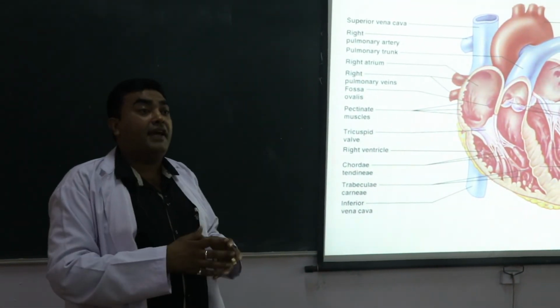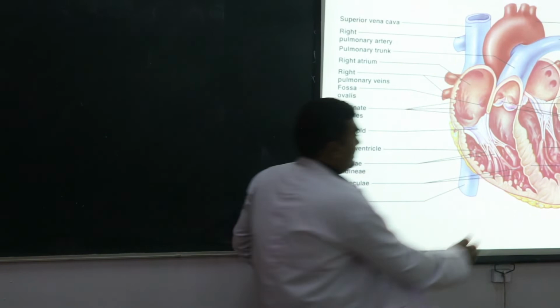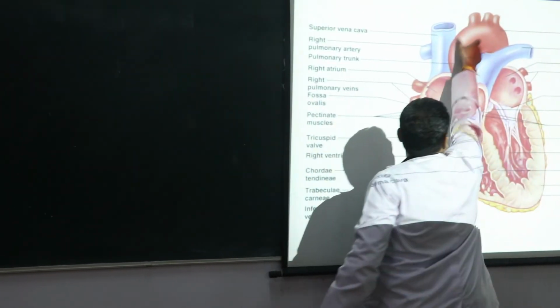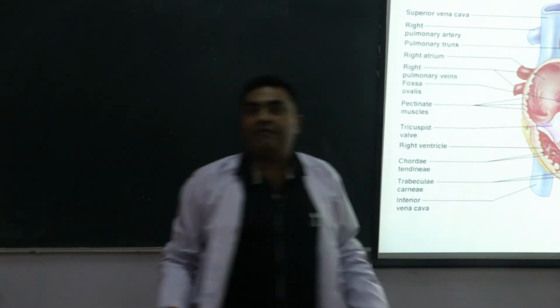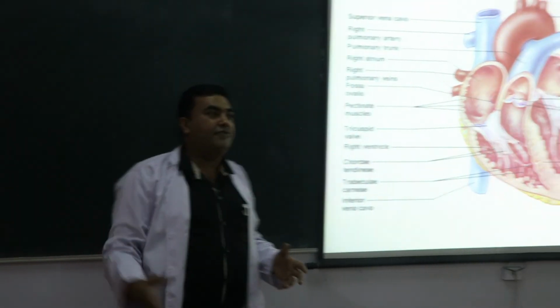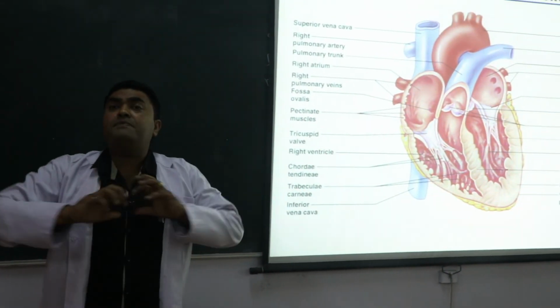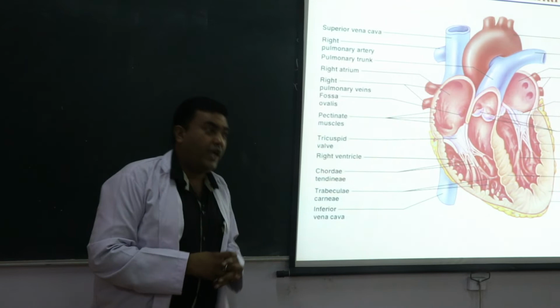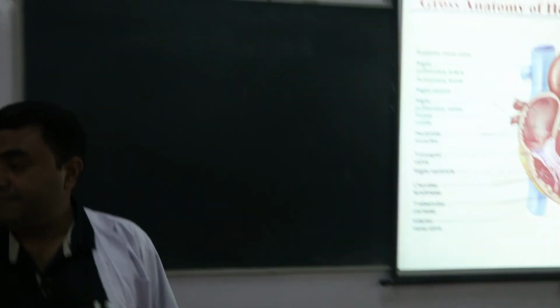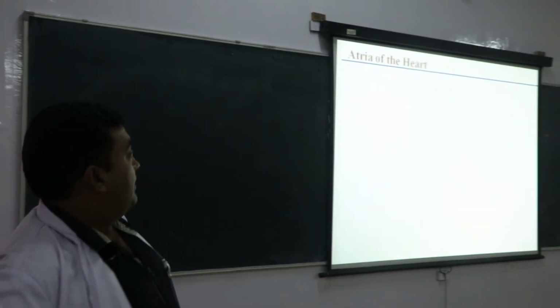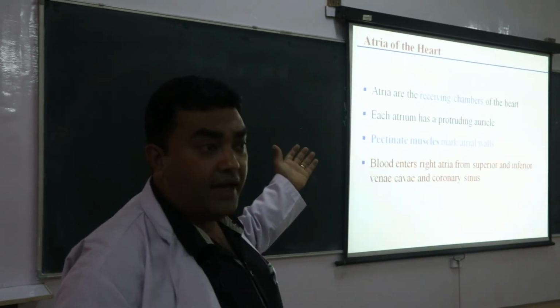In the left ventricle, this is the aorta. The aorta is attached to the left ventricle, and the left ventricle pumps the blood throughout the body. Okay, and next, then that's the atria, right atrium.